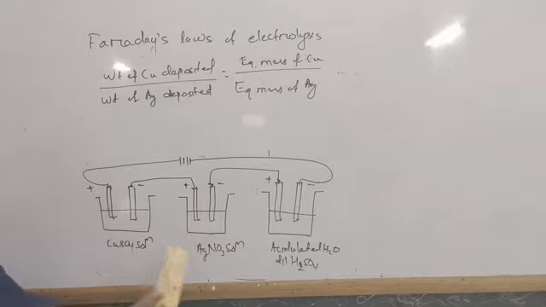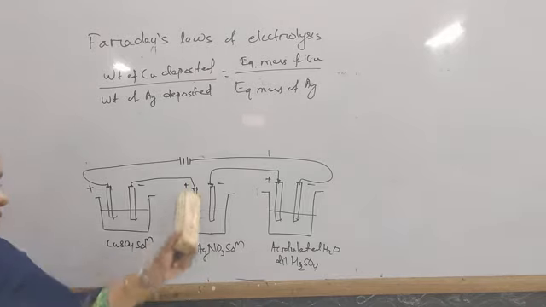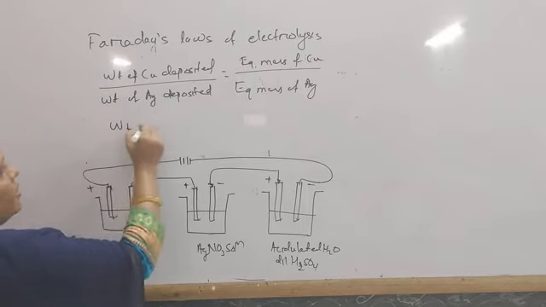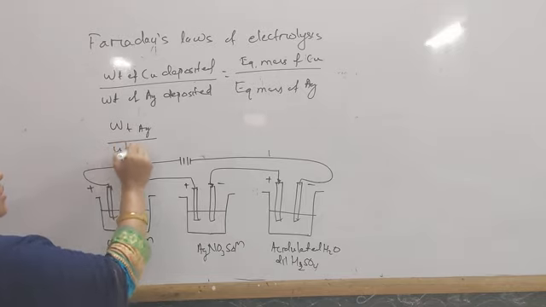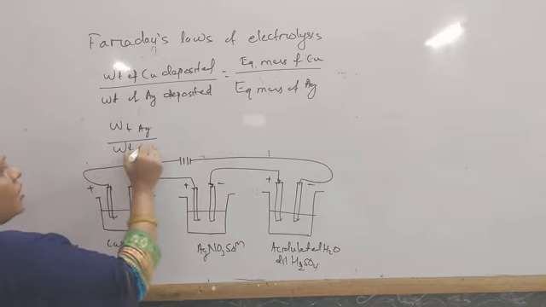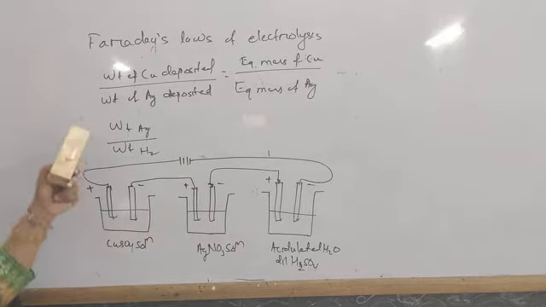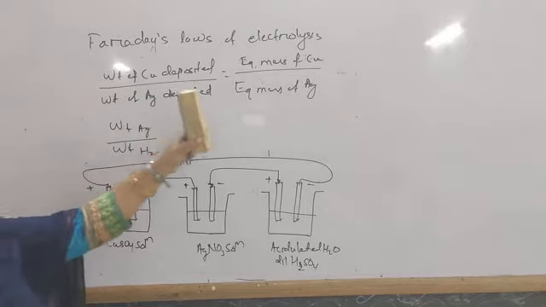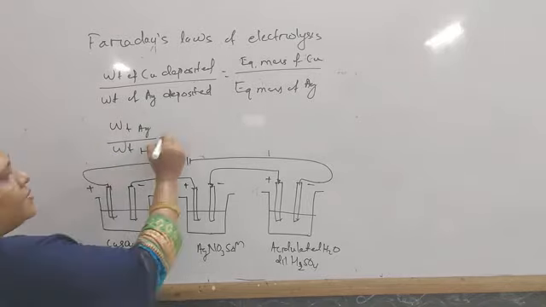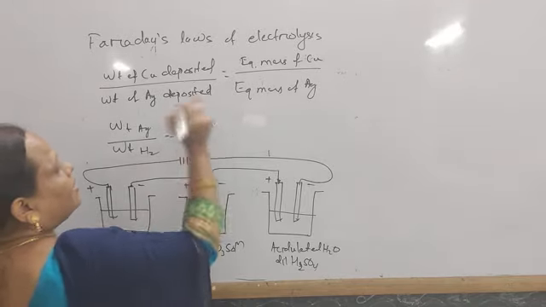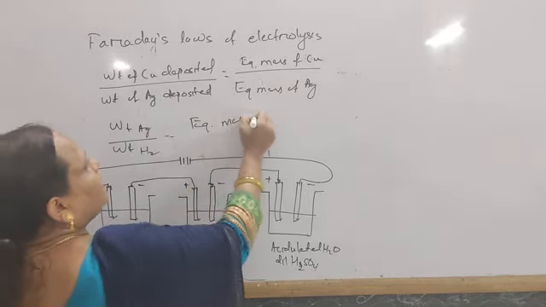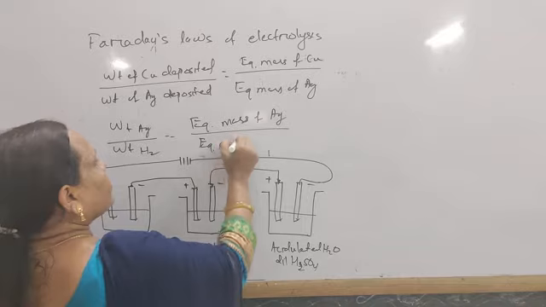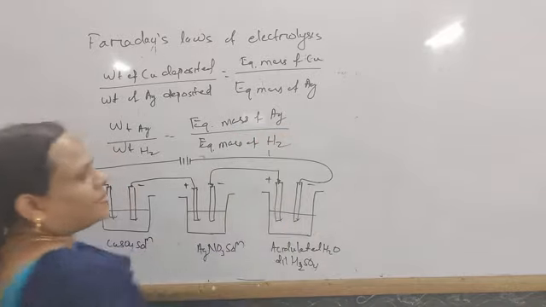Similarly, if we consider the second voltameter and the third voltameter, the weight of silver deposited by the weight of hydrogen liberated, generally liberated is used for gas and deposited for metal, is equal to the equivalent mass of silver by the equivalent mass of hydrogen.